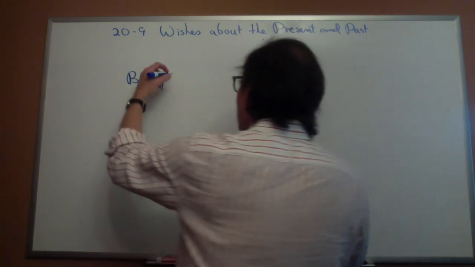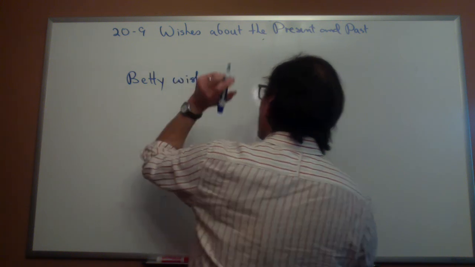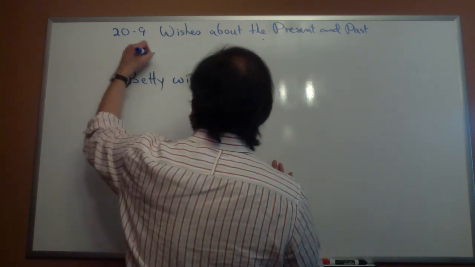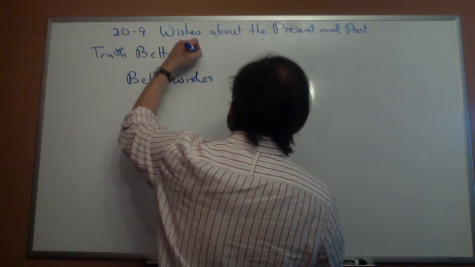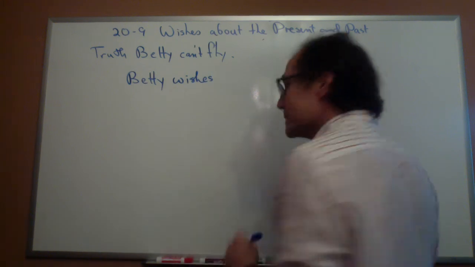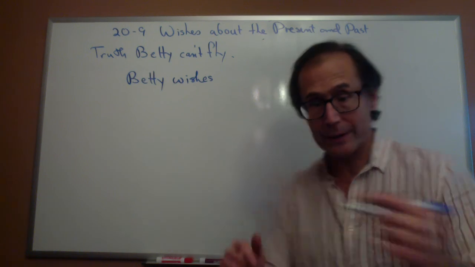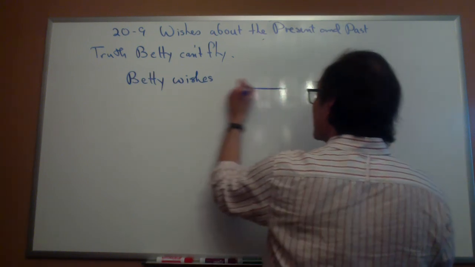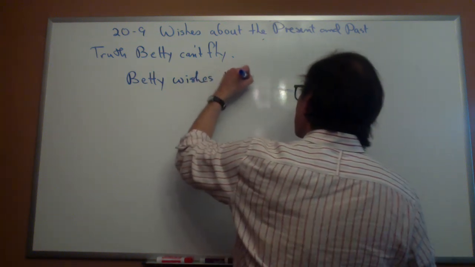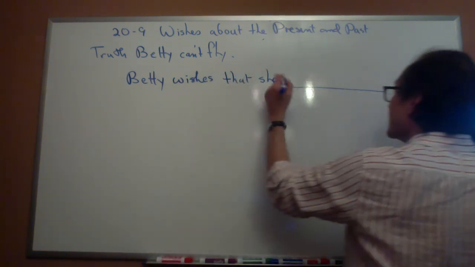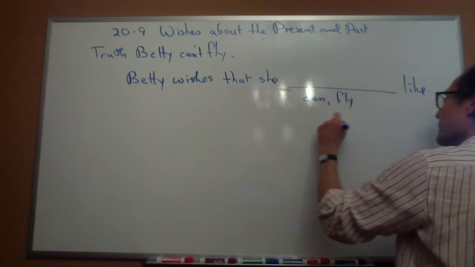Betty's a little girl. And Betty wishes, the truth is people cannot fly. So the truth is Betty can't fly. But let's say in her imagination, Betty wants this. Betty wants to fly in her imagination. She wants to be able to fly. So here, Betty wishes that she blank can fly like Superman.